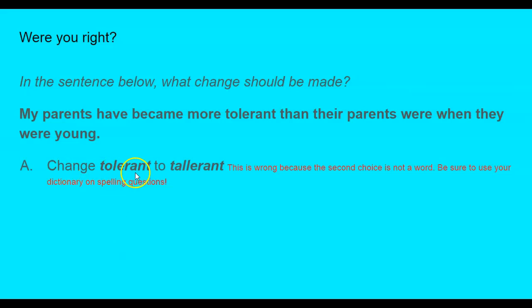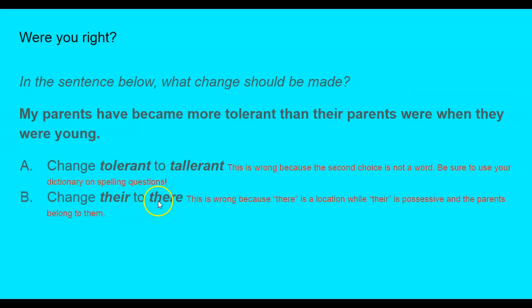Well, it's not change the spelling of tolerant because this one is not even a word. Remember, you can use your dictionary on spelling questions. You should never miss a spelling question like that. This is obviously not a real word. Change there to there. This is wrong because THERE is a location and THEIR is possessive. It means that the parents belong to them.